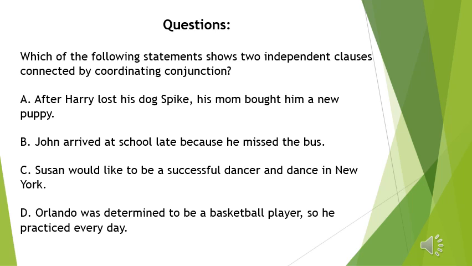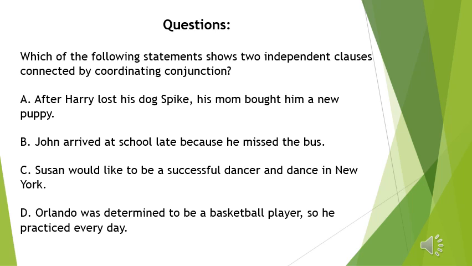Okay, dear students, here are some questions related to sentence structure. Let's read the first question. Which of the following statements shows two independent clauses connected by coordinate conjunctions? We have A, B, C, D, and we should choose a sentence that has two independent clauses connected by a coordinate conjunction.